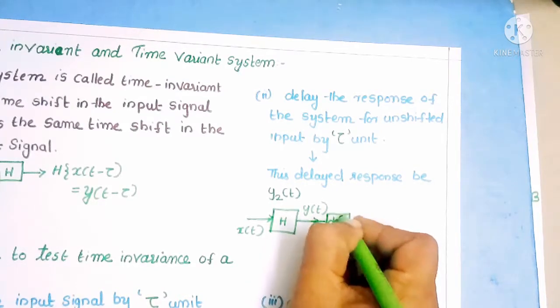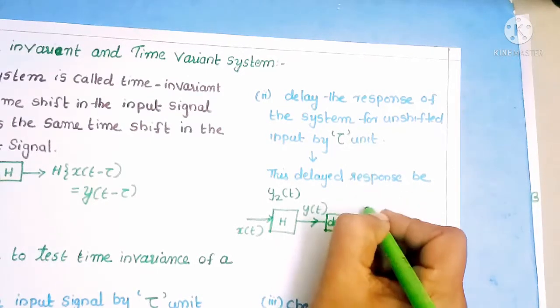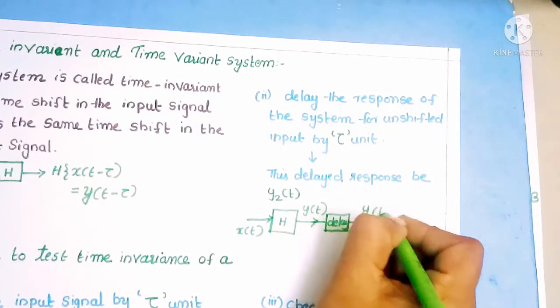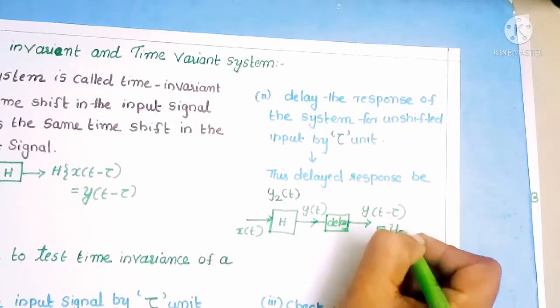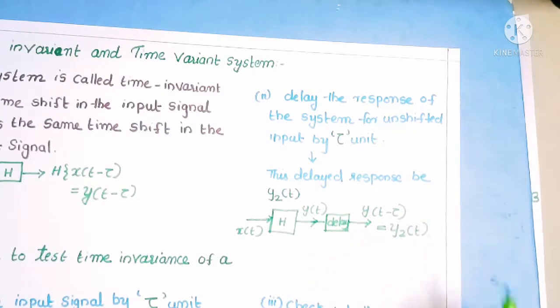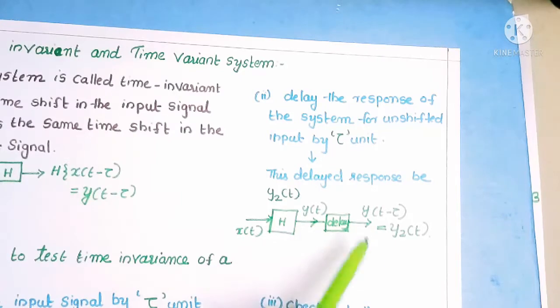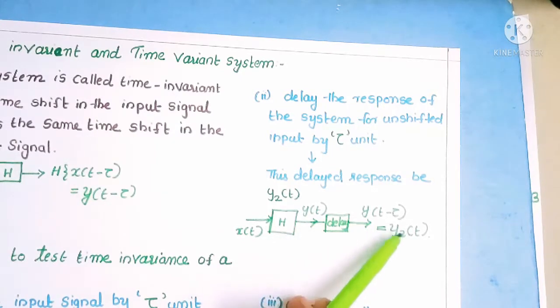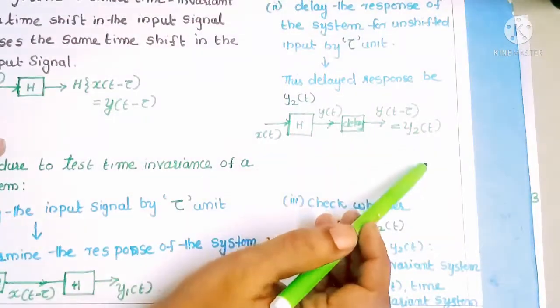Here we apply a delay by tau units, so we can write y of t minus tau. It can be written as y2 of t. Here we apply a delay to the response of the system. Then we observe the delayed response. Here we get y1 of t, and here we get y2 of t.